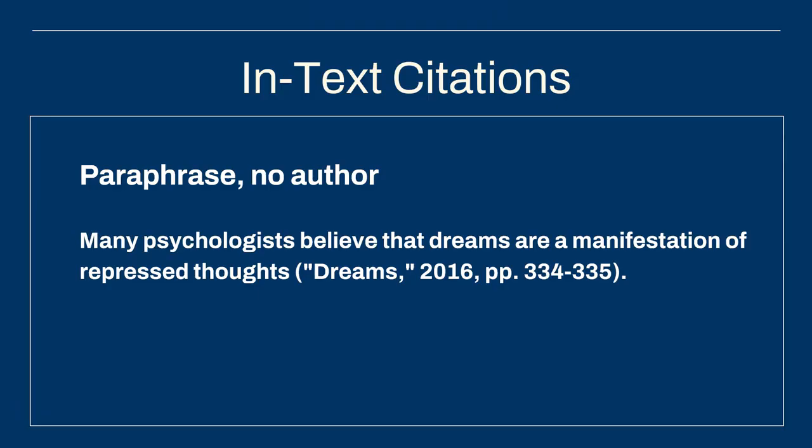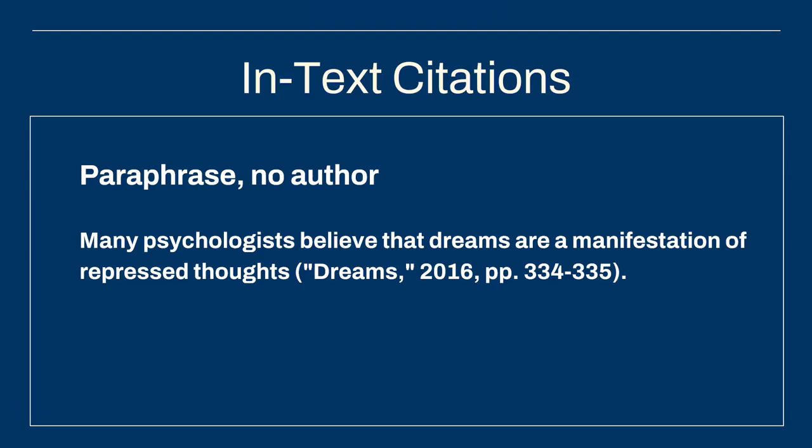Also, note when the cited information spans more than one page, we insert two P's to signify multiple pages, and put a dash between the page numbers to indicate the range. If you're summarizing the entire work or concept rather than a specific section, you can omit page numbers entirely.